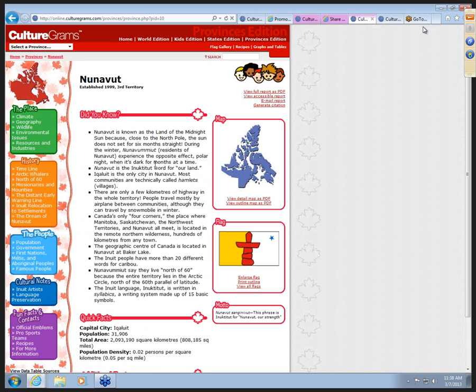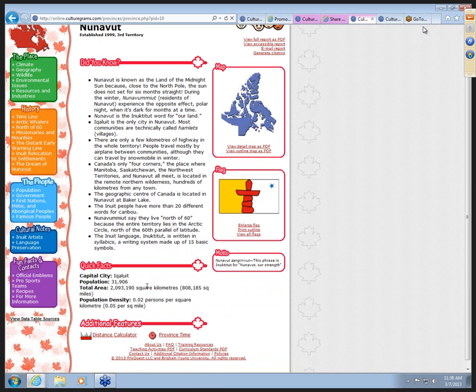This is a really interesting one because I think most have not even heard of this territory in Canada, and it's got some really great facts in the Did You Know section. So, for example, the sun does not set for 6 months straight. There are only a few kilometers of highway in the whole territory, and you saw how big that territory was. They have their flag included as well, their motto, and some quick facts. There's also province time at the bottom and a distance calculator.